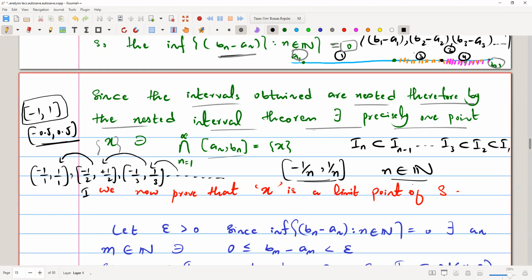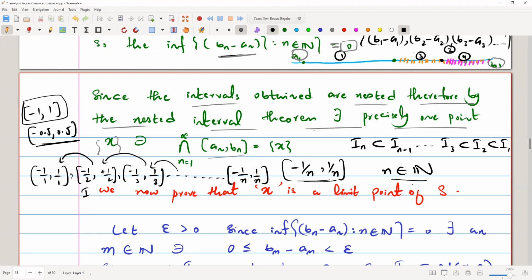So these are the nested intervals. If we have a nested interval, then eventually when n is going to infinity, negative 1 over n is 0, and 1 over n is 0.